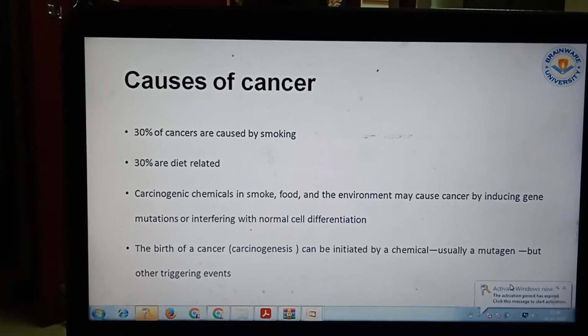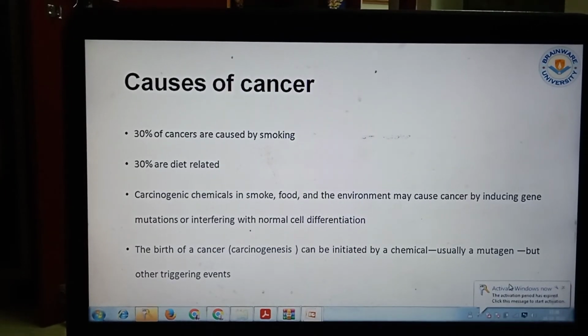So the birth of the cancer, that is the carcinogenesis, can be initiated by a chemical, usually a mutagen. The chemical which is causing the cancer is known as a mutagen, but other triggering events are also responsible for the cancer.